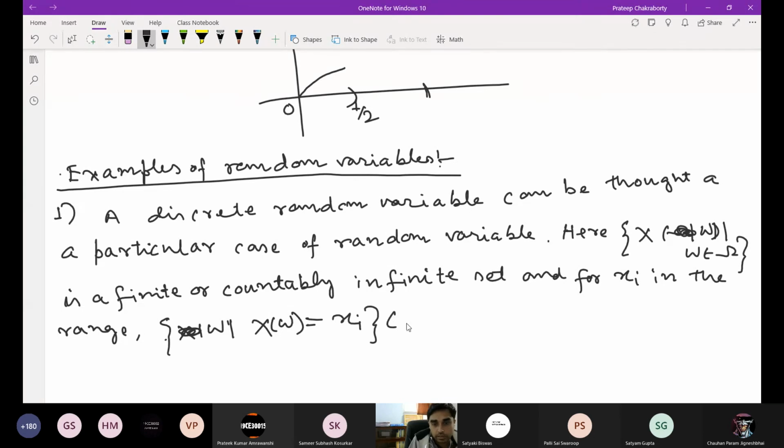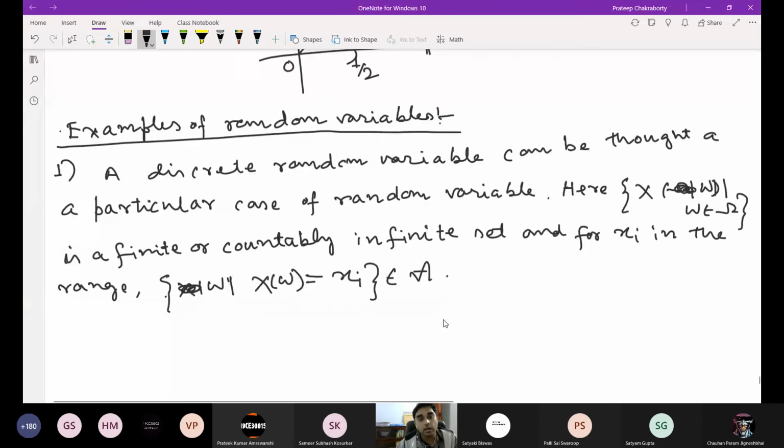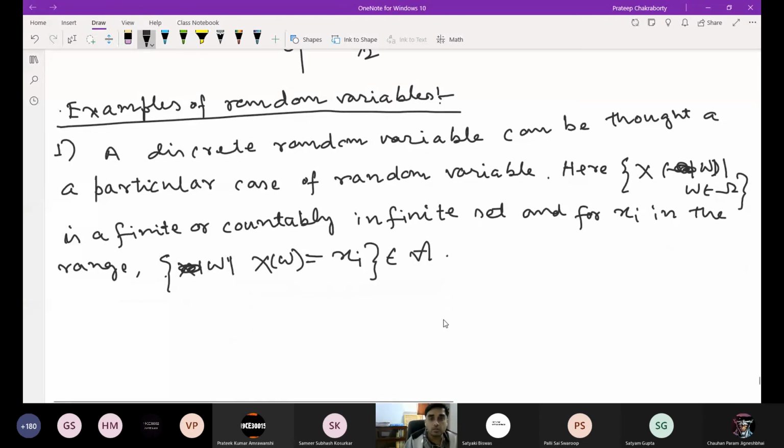These more properties we have to add in the definition of a discrete random variable. Otherwise, a discrete random variable is always a random variable with some more properties. These are the more properties: the values are a finite or countably infinite set, and for a value in the range, this is an event.